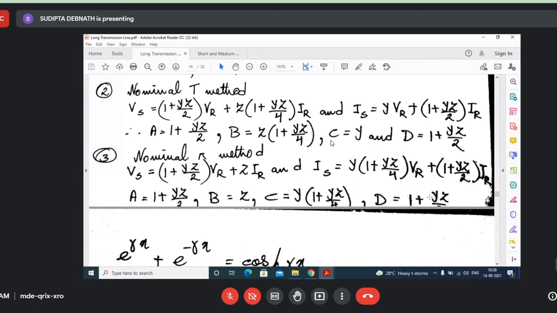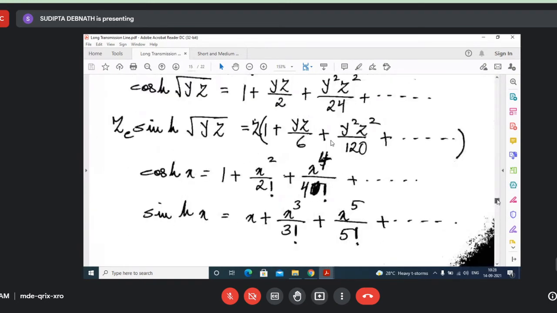Now, for medium and short transmission lines, no need to consider the propagation constant and hyperbolic functions. That is required only for long transmission lines.